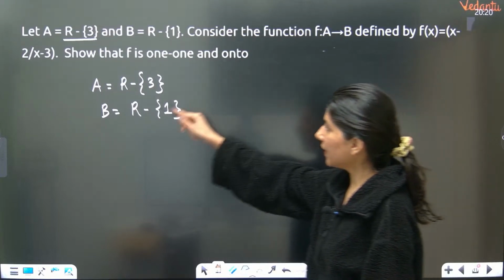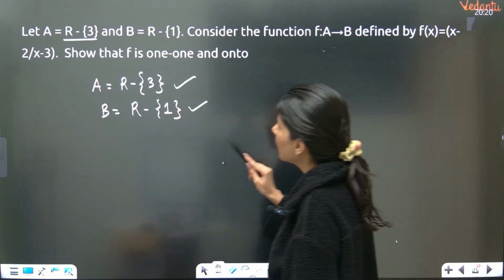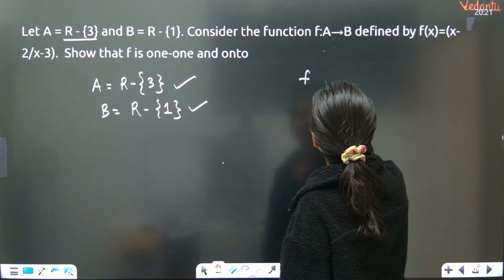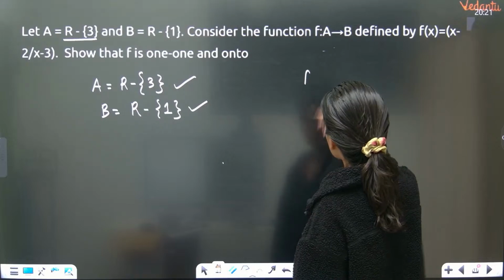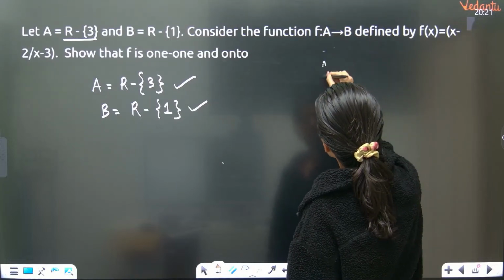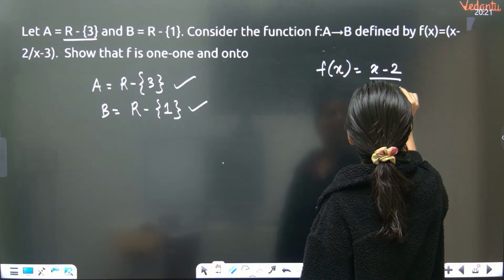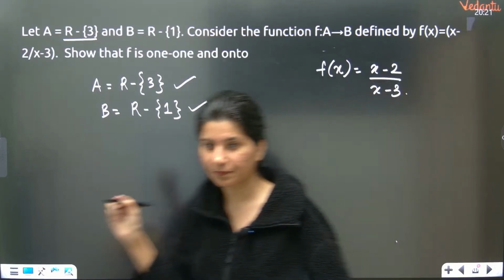Okay. So, A is this, B is this. Correct? Now your function f(x). Your function f of x is equal to x minus 2 upon x minus 3.